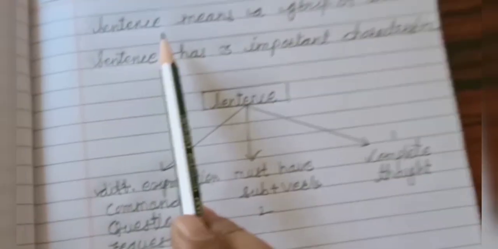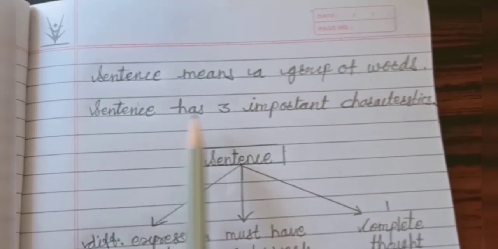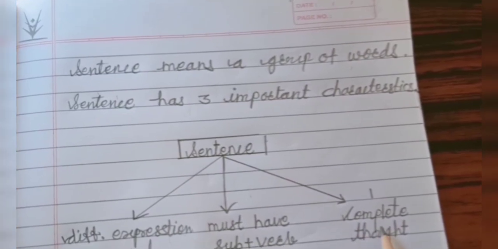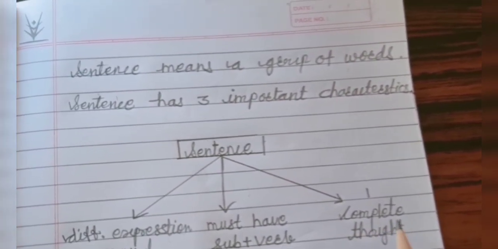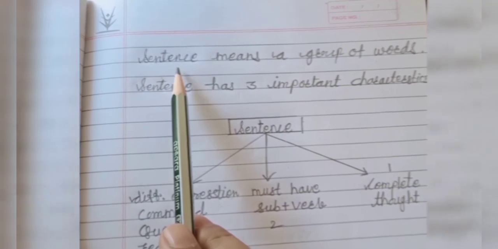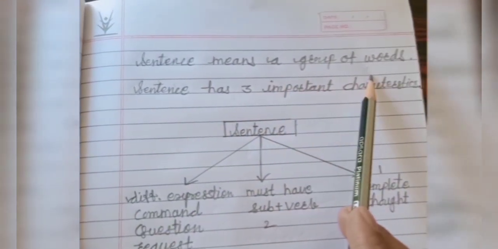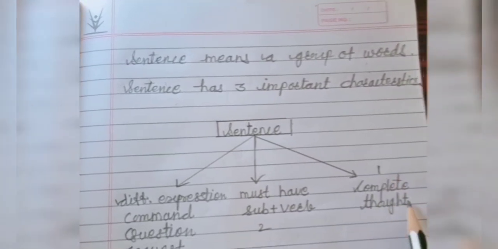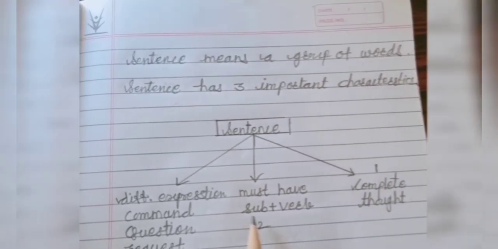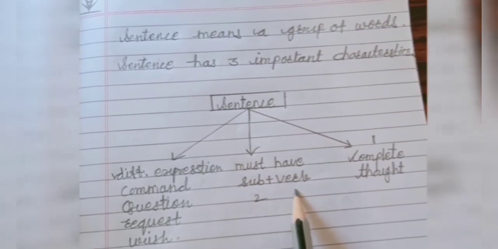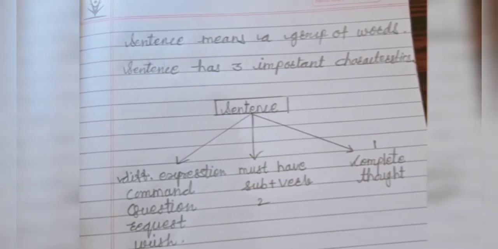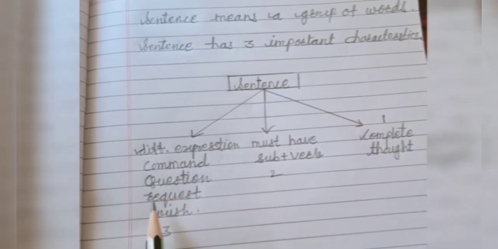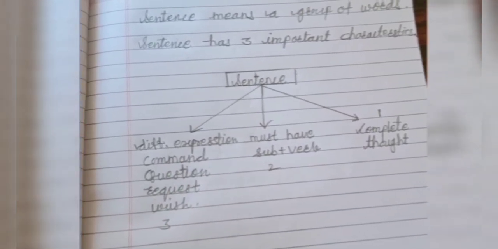So we learned sentence means a group of words. Sentence has three important characteristics. First one, it expresses complete thought. See, first one is what? Complete thought. It expresses a complete thought. Second, sentence must have subject and verb. And third is what? It expresses different expression like command, question, request or wish.